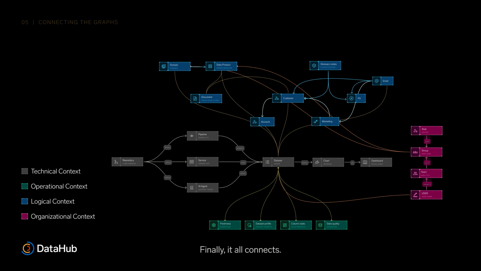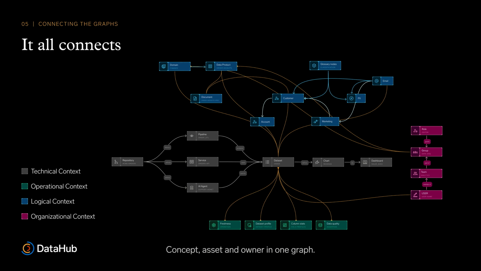Finally, it all connects. Business concepts link down to the physical assets they describe, and the people and teams wrap around the things they own: concept, asset, and owner in one graph. Technical, operational, logical, and organizational context, unified in a single living graph. This is the DataHub context graph.